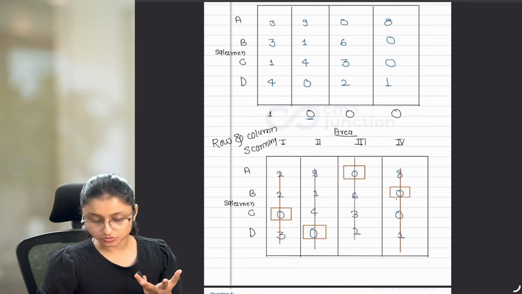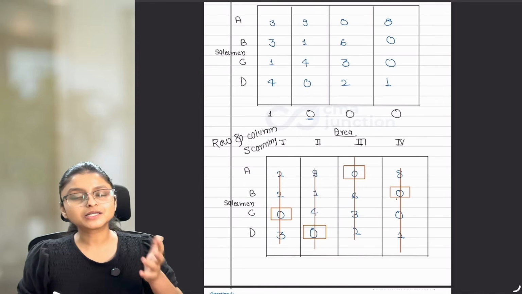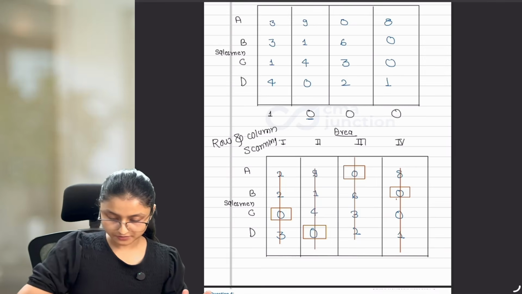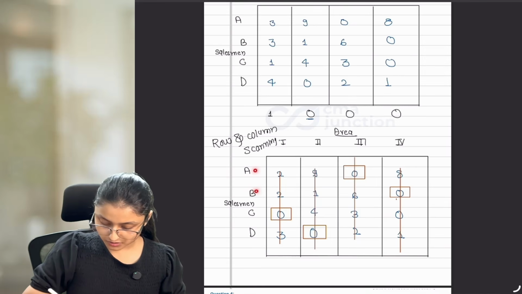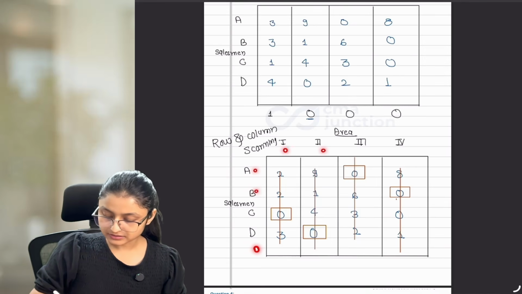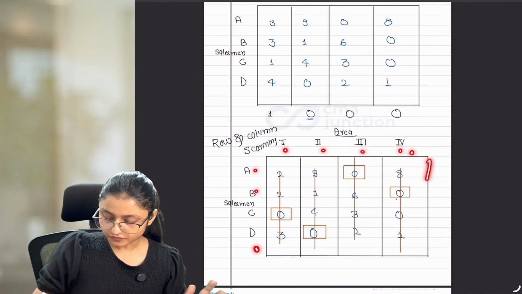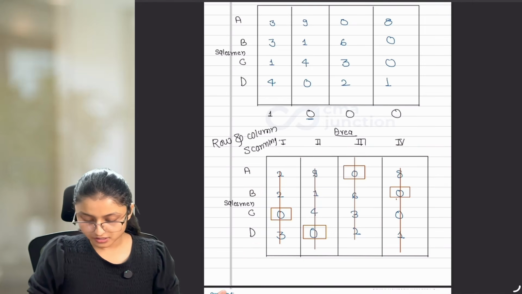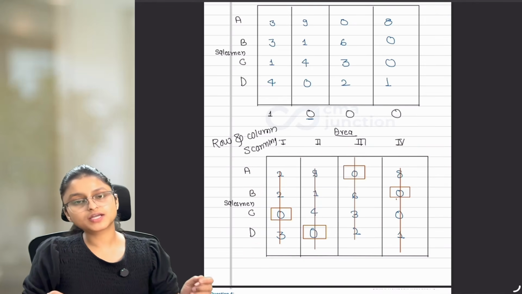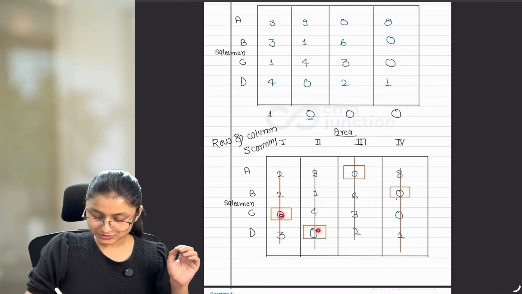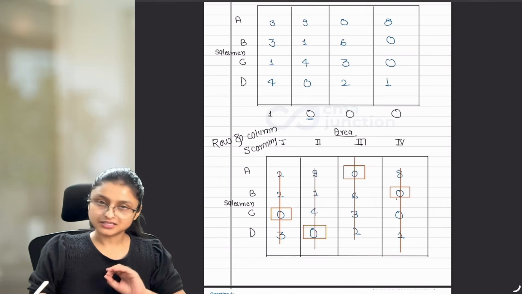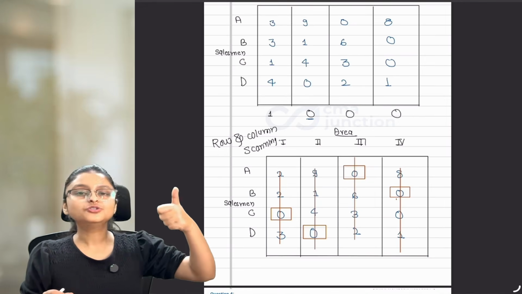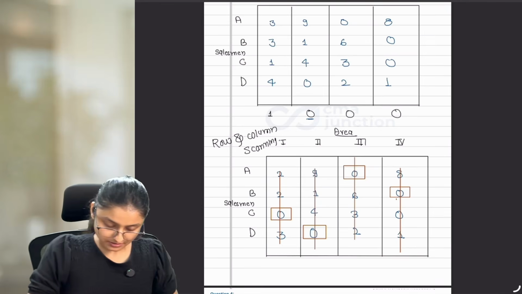Now after this, what to do? After this, check what is the number of rows and columns which you have. So 1, 2, 3, 4 is the number of rows, and that is equal to the number of columns. So 4 rows and 4 columns are there. So your number of zeros with square should also be 4. 1, 2, 3, 4. If they are equal, hence you achieved optimality in this case. Okay?